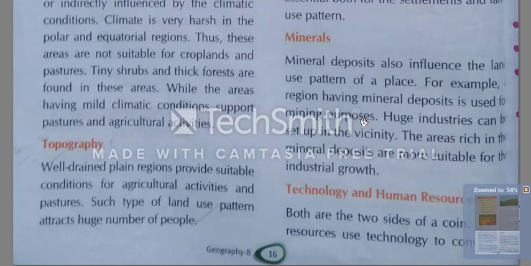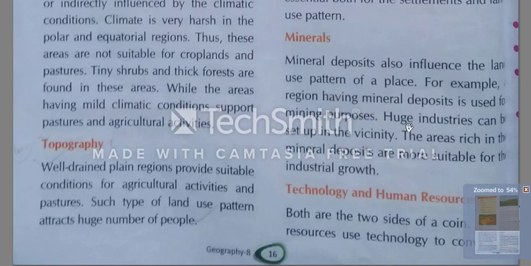People use that place for mining, for digging, and after digging they find the minerals, which also develops that area. So people change the land use pattern.